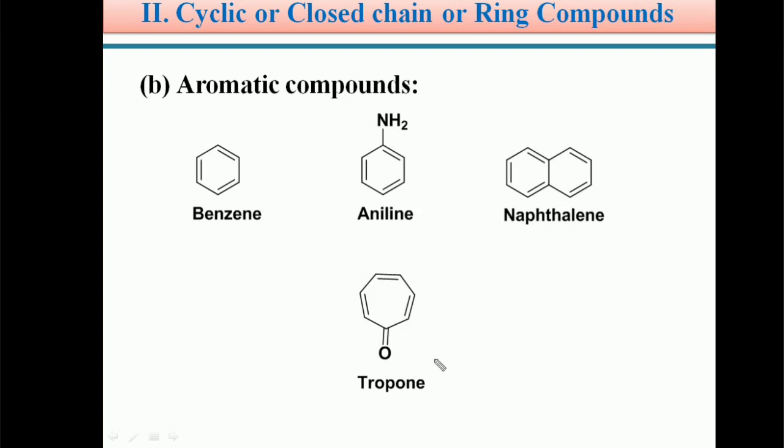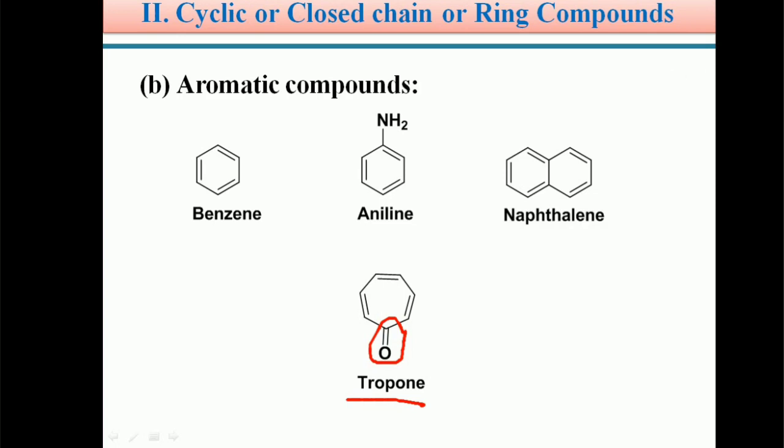So students, the example for a non-benzenoid compound is tropone. This tropone is a 7-membered cyclic system, and it has an oxygen with it. So a C double bond O, a carbonyl functional group, is present.